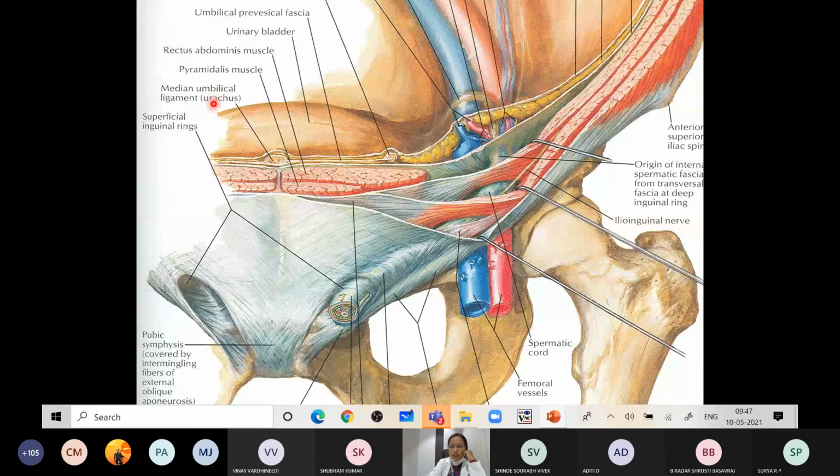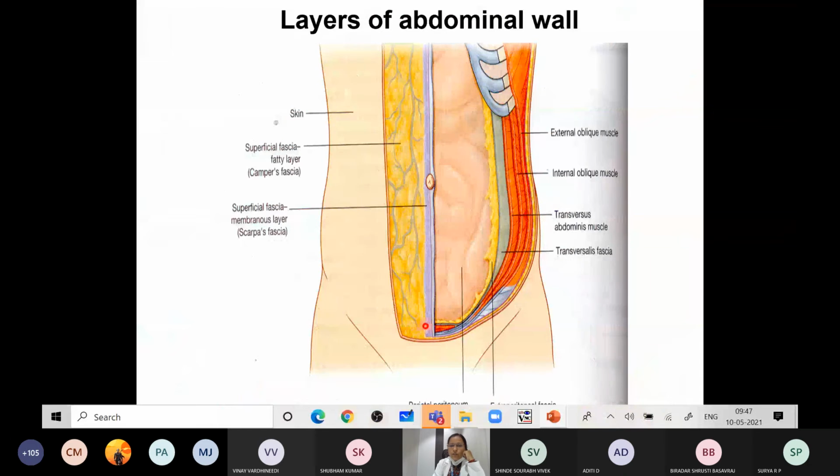This median umbilical ligament extends from the umbilicus. From the umbilicus to here you will be having the bladder. So from there to there you will be having the median umbilical fold. Then lateral to it you will be having the medial umbilical folds, which will be enclosing the obliterated umbilical artery. The umbilical artery which gets obliterated will be enclosed by a fold of the peritoneum, which is called the medial umbilical fold, and more lateral to it you will be having the lateral umbilical fold.